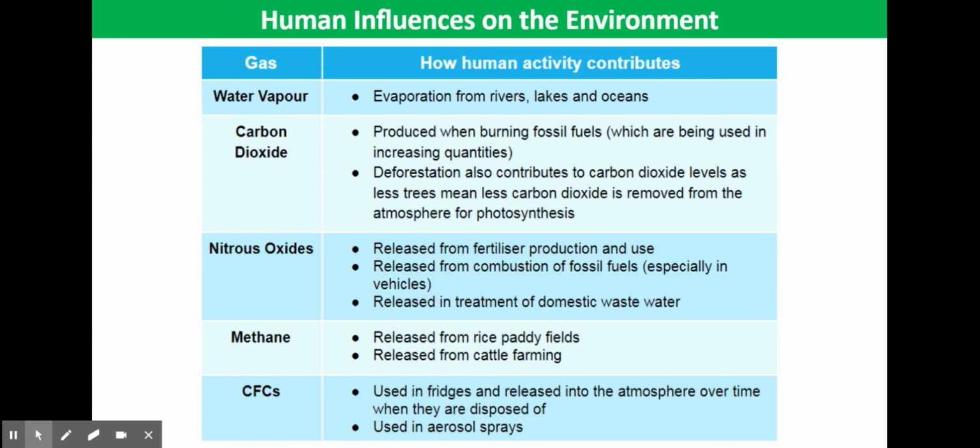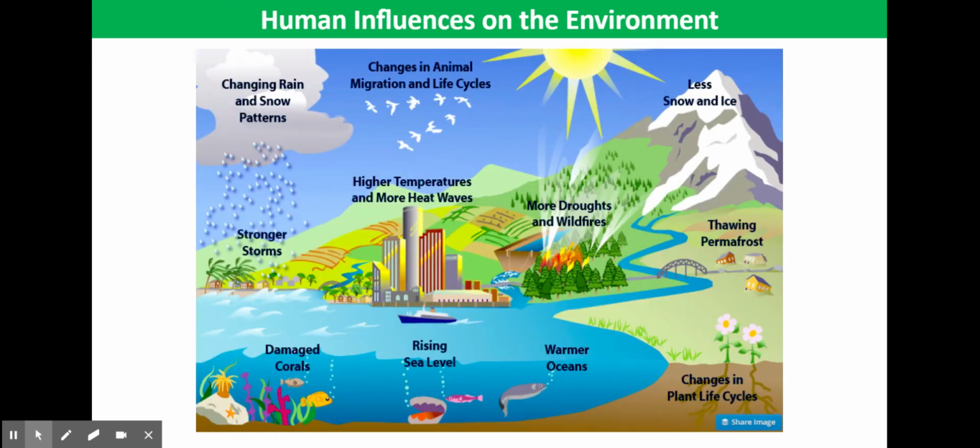We're going to look at how human activities contribute to greenhouse gases and the consequences of global warming due to this enhanced greenhouse effect. So firstly, we see ocean temperatures increasing. Now, when the ocean temperatures increase, we see melting of polar ice caps, rising of the sea levels, and increased flooding as well as coral bleaching.